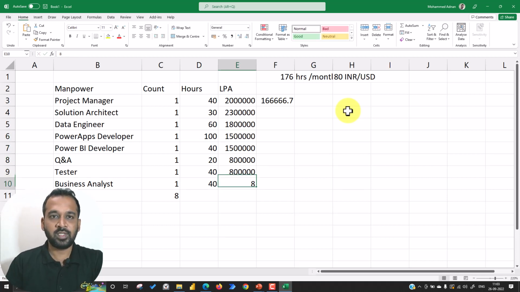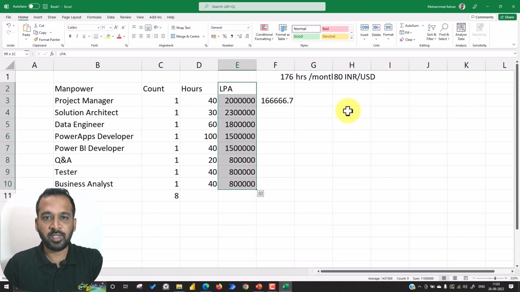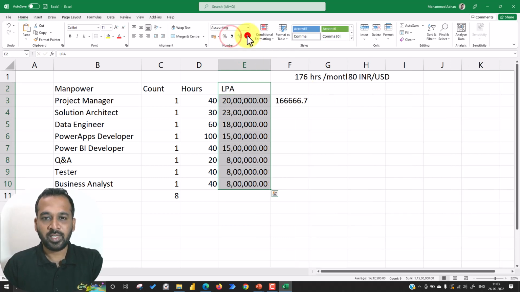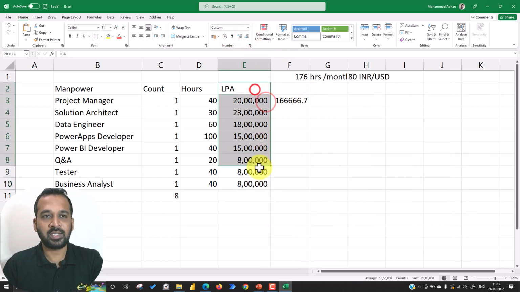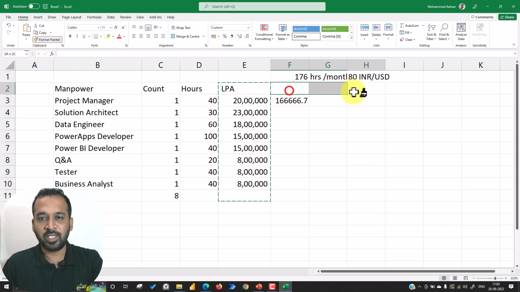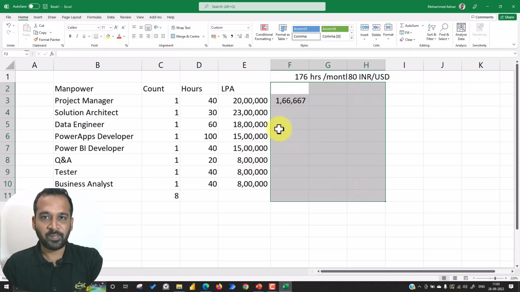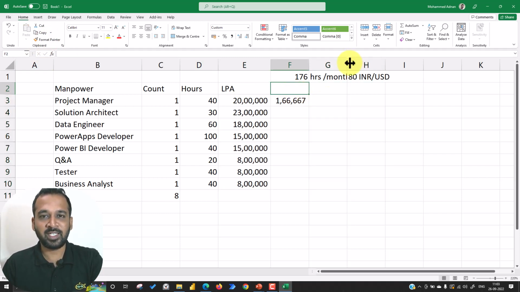If I convert this into numerical format, it will be easy to understand. So let's add this here, format it, and apply the same formula to the next 2 columns. So here we are also learning Excel. That's what I am saying, you can learn many things in this project.